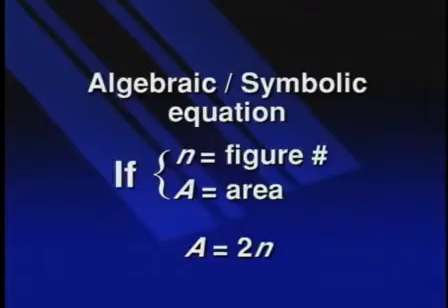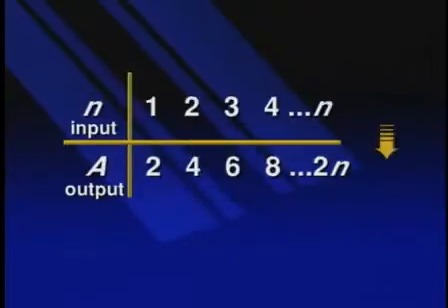We can now generalize and write our first linear equation. The algebraic or symbolic equation for what we just did is if n equals the figure number and if A is the area of each figure, A equals 2 times n. The tabular form for this relationship can be written horizontally, where in the first line you see the figure numbers, which will be our input values, 1, 2, 3, 4, and so on, to n. And our output values, which is the area, will be 2, 4, 6, 8, all the way out to 2n.